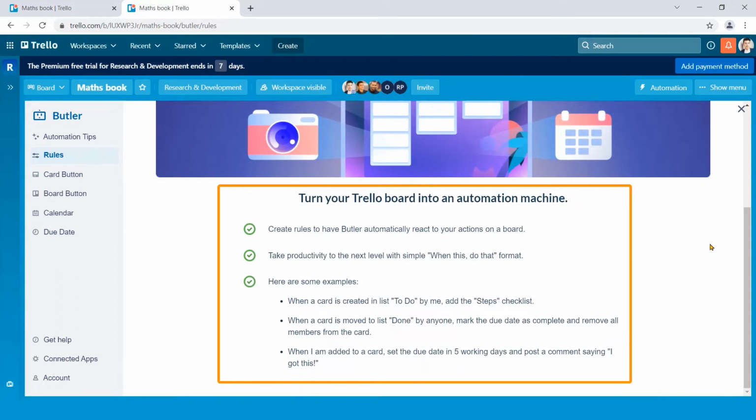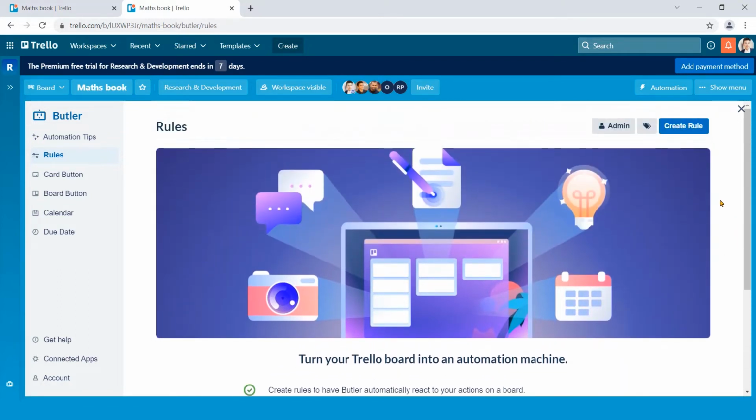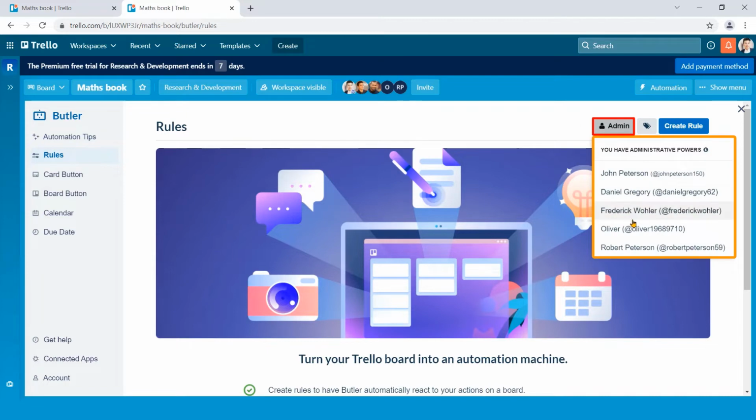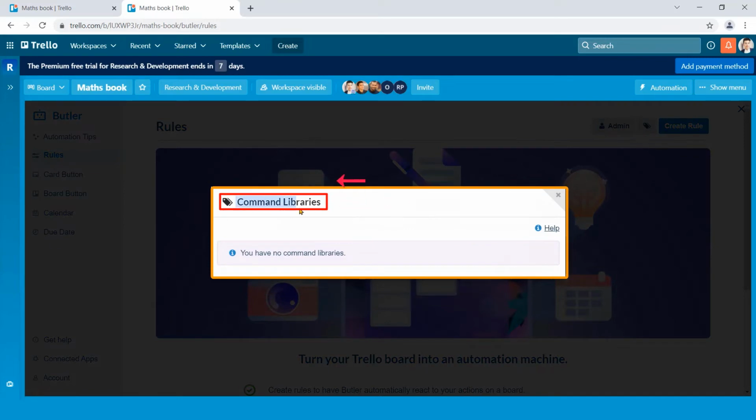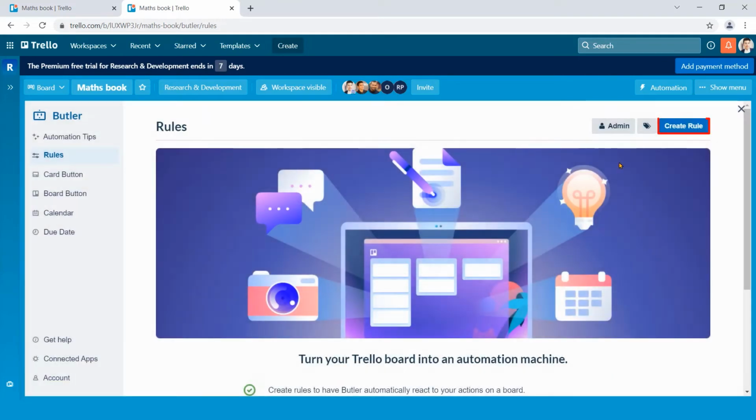Okay, let us try. Go to the upper right corner. Here, this button. You can transfer your administrative power. The next button shows your command libraries. Now click on Create Rule.